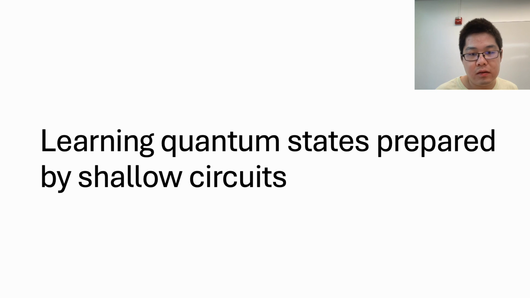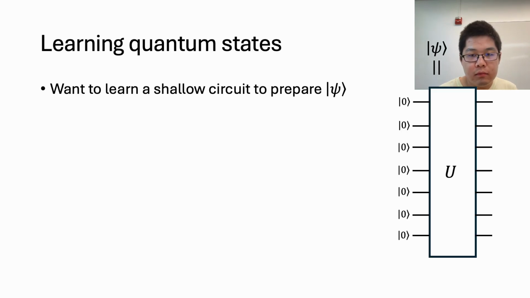Next, we will discuss learning quantum states prepared by shallow circuits. So recall that we are given copies of an unknown quantum state psi that is prepared by some shallow circuit, and the goal is to learn a shallow circuit to prepare psi. So here, note that this is a very different problem, because here we only have access to the quantum state psi, not the quantum circuit that prepares it.